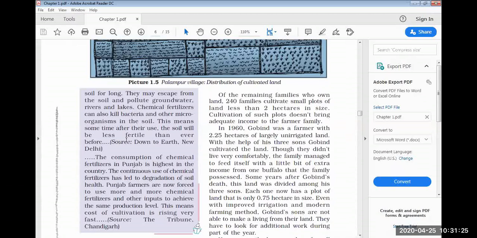Not able to see. My question is, I'm showing here and saying the consumption of chemical fertilizer in Punjab is highest in the country. Why? Or how can one say that consumption of chemical fertilizer is highest in Punjab, not in Bihar? Kyun highest Punjab mein? I want to know the reason. Anyone? No one has written the answer in the chat box. Why is consumption of chemical fertilizer too high in Punjab?